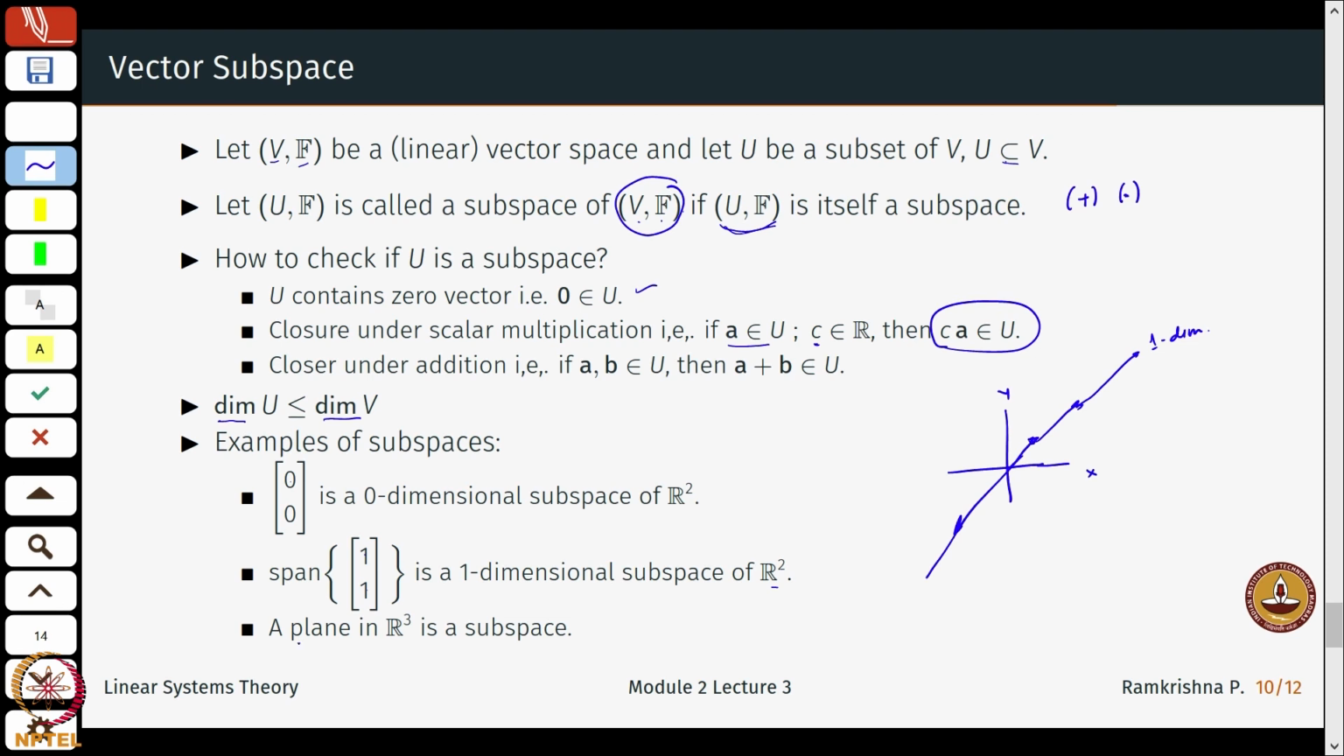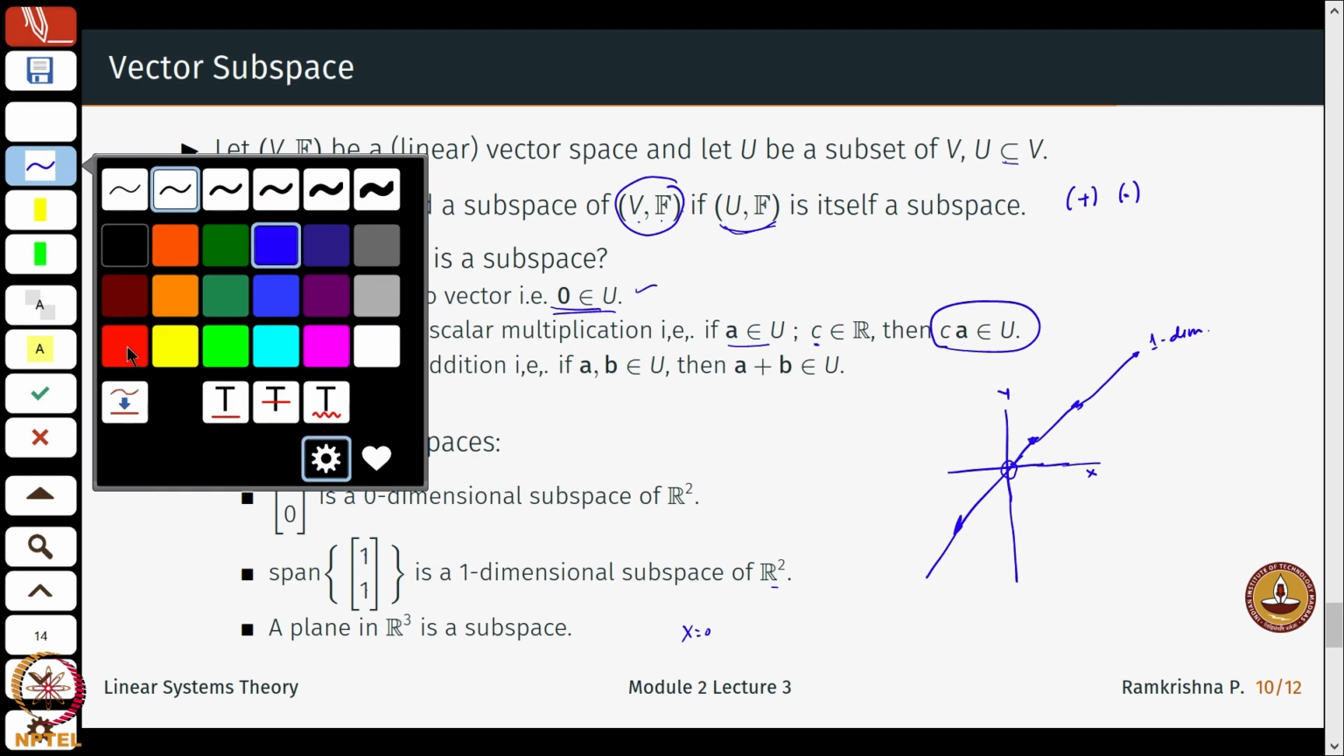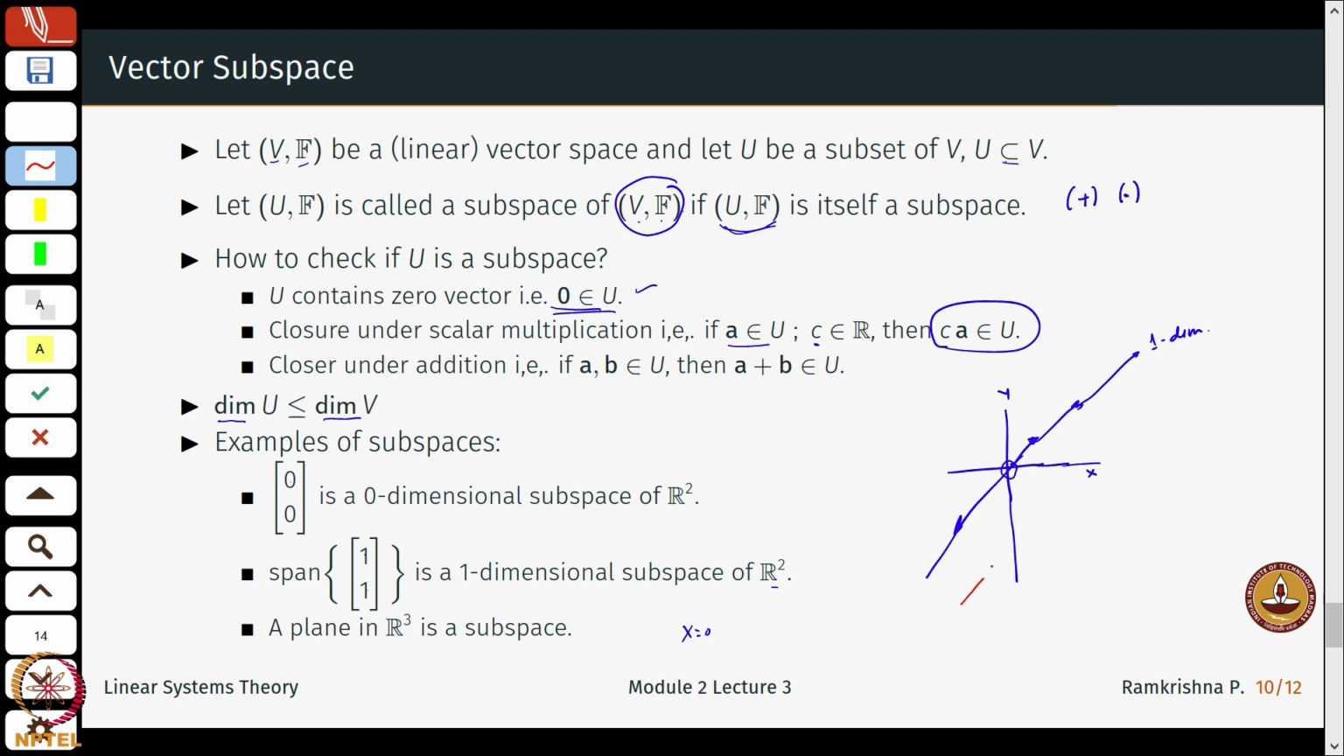Or, more generally, a plane in R3. So, you just impose a condition, say x equal to 0, and that will be a subspace. An important thing is that the subspace should pass through the origin, right, that is captured over here. Like if I just draw another line, say for example, this blue line was a subspace, but this red line is actually not a subspace. Similarly, this one is also not a subspace of R2, because this check will fail.